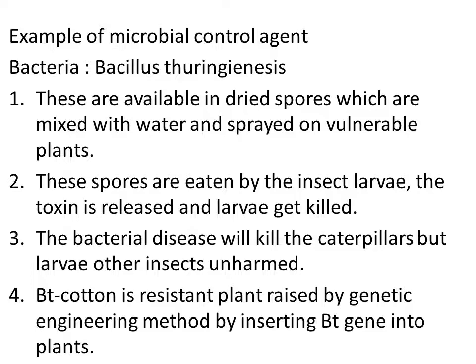So this is one advanced method used to raise resistant plants to destroy caterpillars. The best example is BT cotton. We have other examples also, BT brinjal. BT brinjal is resistant to the caterpillar because it has got the BT gene. That means the Bacillus thuringiensis toxic gene is inserted into the plant. Clear? So by the genetic engineering method, it is possible to raise disease resistant plants, that means plants resistant to the caterpillar.